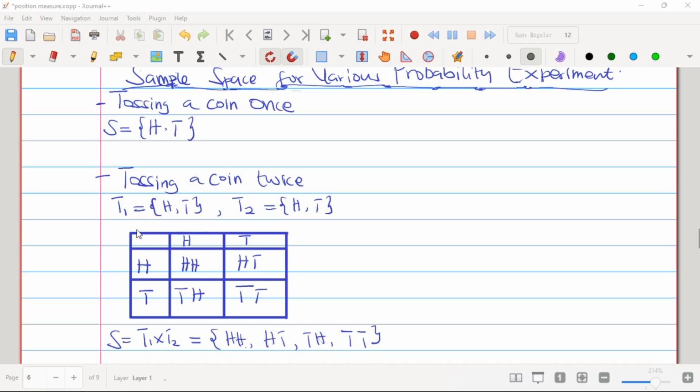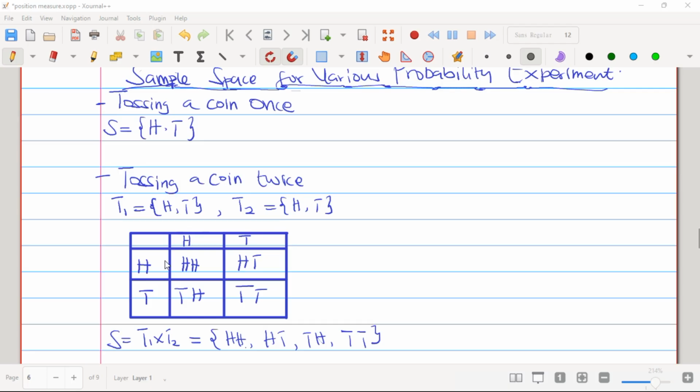When you first toss a coin, you are going to get a head and a tail. And then when you toss another coin, you are going to get a head and a tail. Since they are tossed twice, it means that you are going to multiply T1 and T2 to get our sample space. So our sample space will be equal to T1 times T2. We just have to set up a table. The first column will be for the first toss of the coin, head and tail, and the first row will be the toss for the second coin, head and tail.